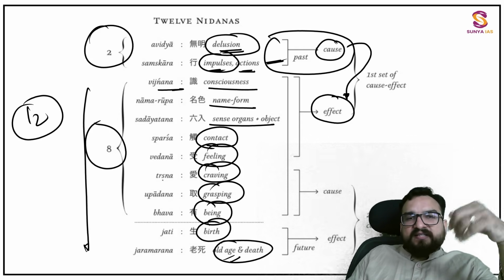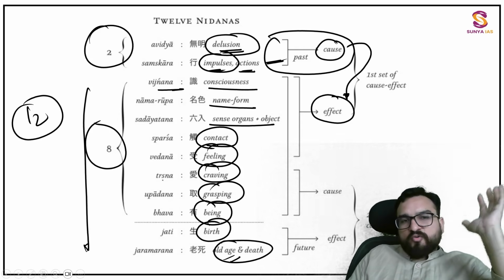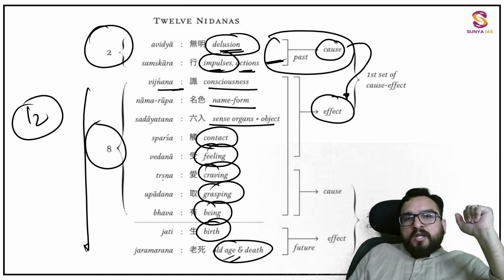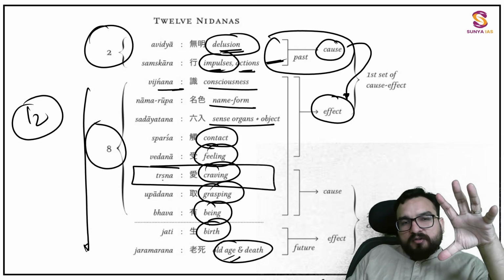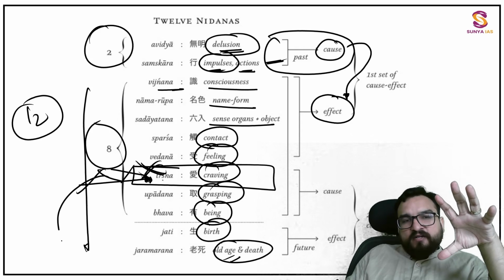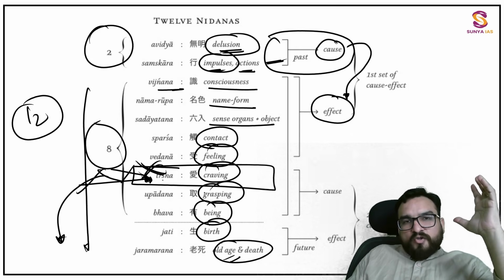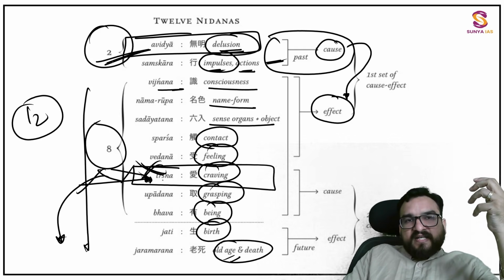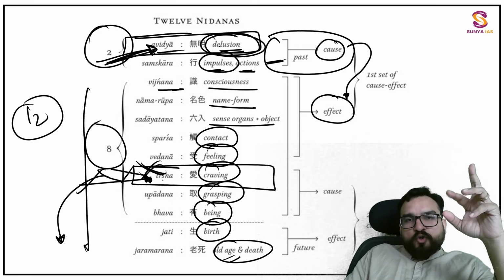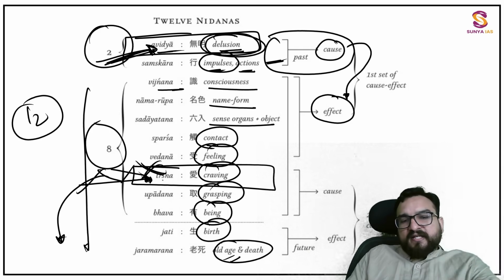So in 12 categories he defines all of these. We don't have to learn this, guys. Now you try to understand over here, he says that you can stop your desires at the craving level. If you stop over here, you will never be taking rebirth. Or you can make yourself correct at the avidya level, the delusion level. At two levels you can cure yourself and free yourself from this cycle.